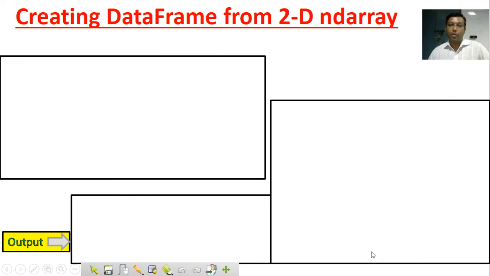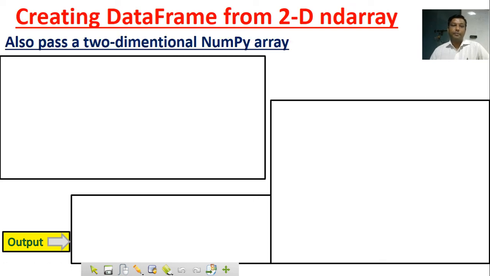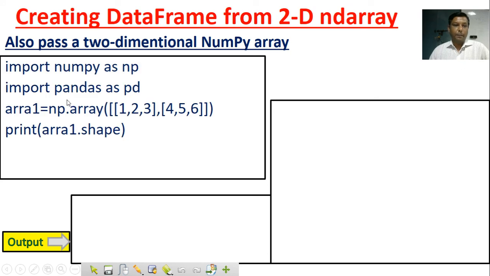Creating data frame from a 2D ND array. We pass a 2-dimensional NumPy array. Import numpy as np, import pandas as pd. We make array1 by the np.array function, and its shape is 2 cross 3. Look here, 2 rows are there and 3 columns are there. So print array1.shape, and its answer is 2, 3.